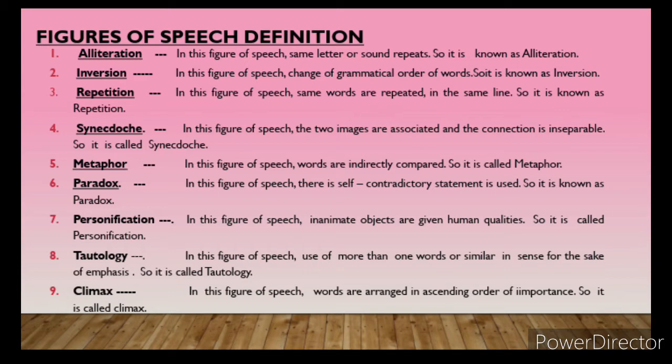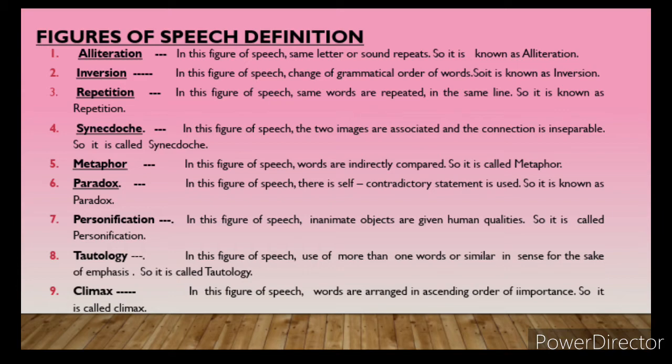So the second we have covered. First was alliteration, where sounds, that is alphabetical letters, are repeated. Whereas second, inversion, is where words are not present in the proper order, which means there is a grammatical error in the sentence. In the exam, while writing inversion, you must write the correct sentence.